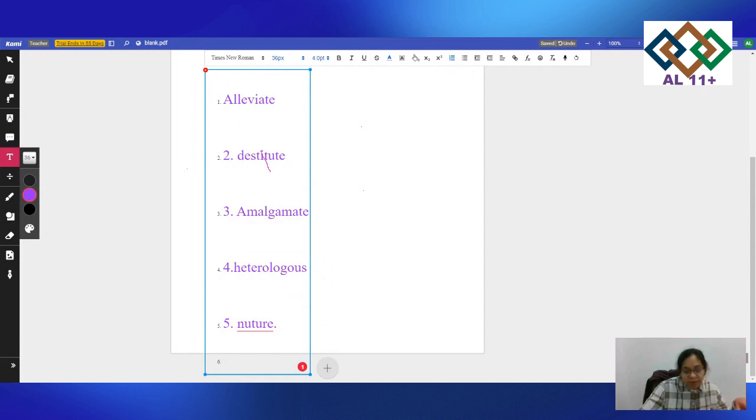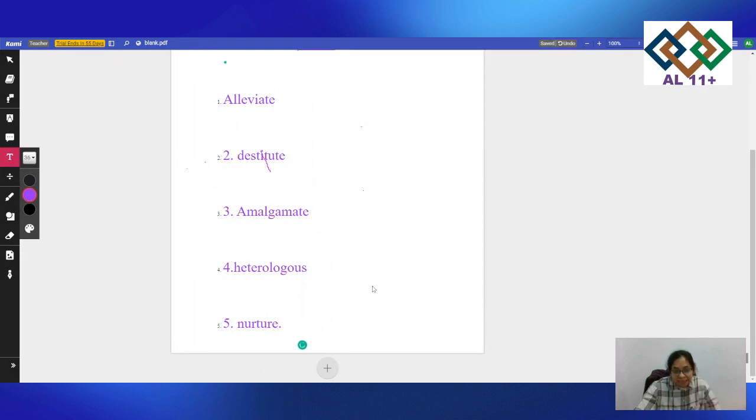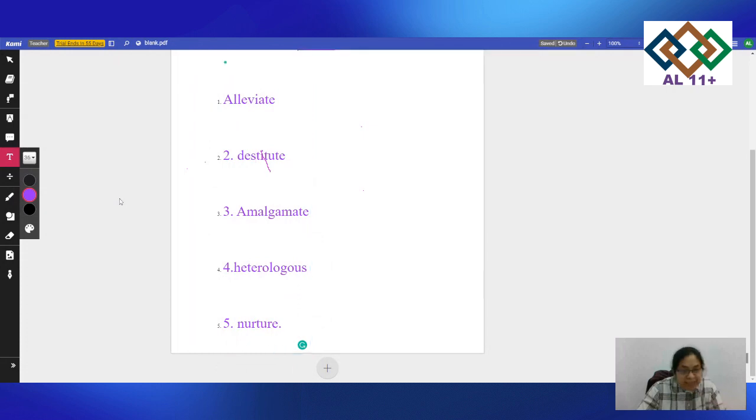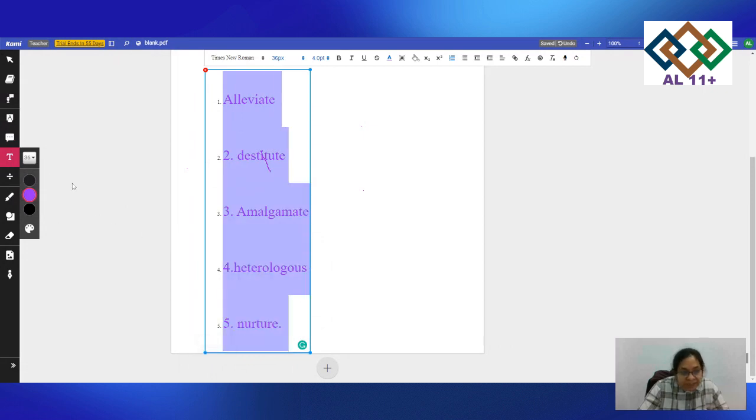So these are the words for you all. You're going to make sentences for these. You need to find the meaning of these words, and then in the end, you're going to use these words in sentences. How you pronounce these words, I will just tell you guys.